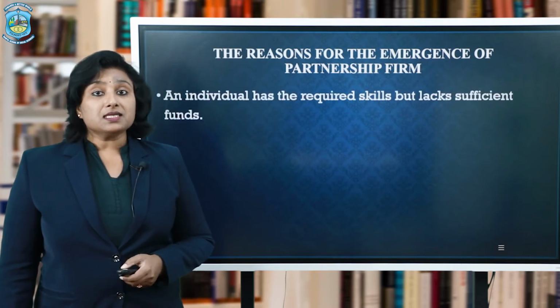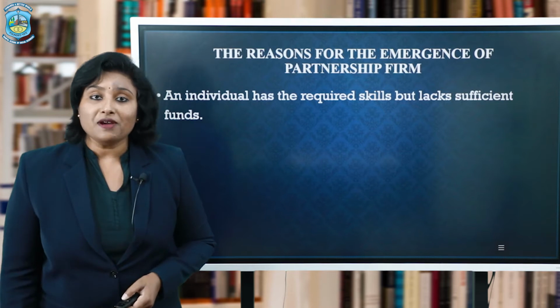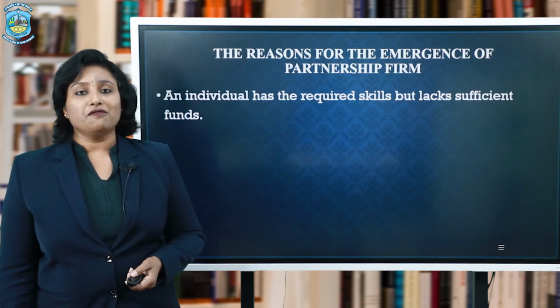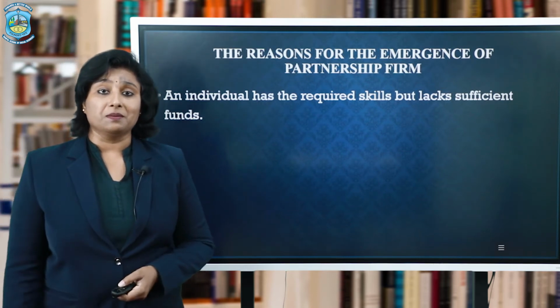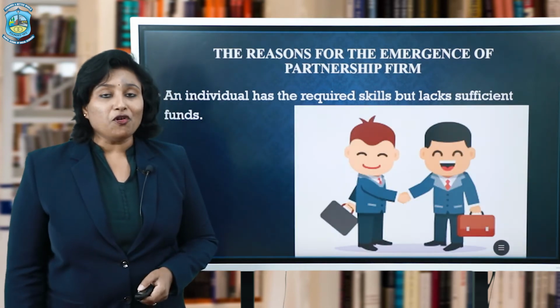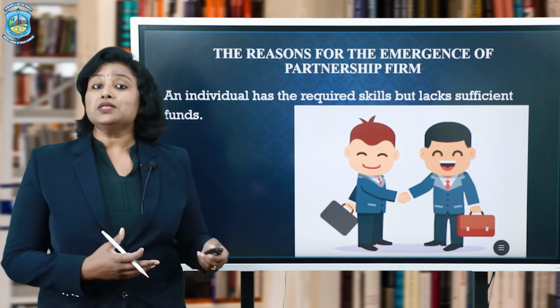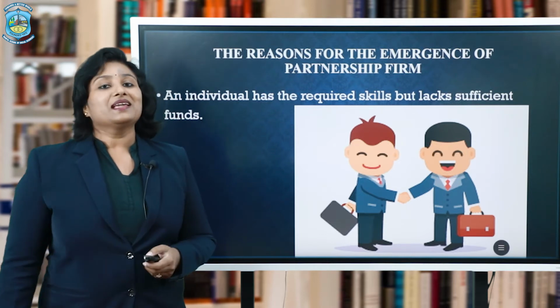Another reason can be that he may have the skills, just the opposite of the previous one, but he doesn't have sufficient funds. Now, requirement of funds will always be there in the business and every person has a limitation for the funds. And therefore, he may call upon the other person as a partner to join his own business and bring in capital.